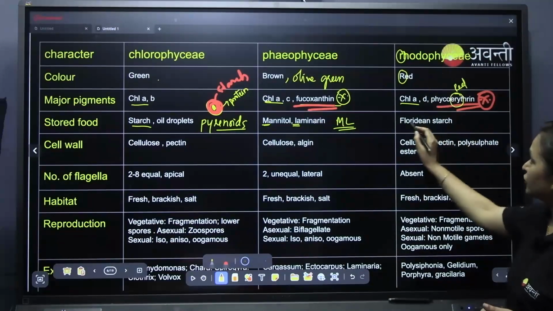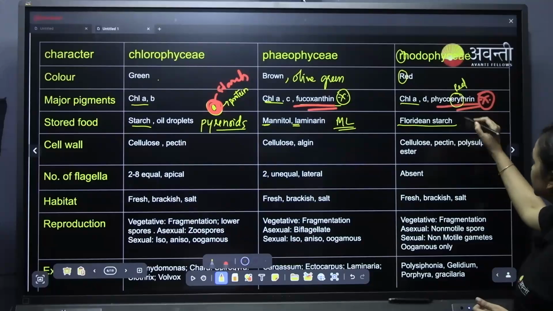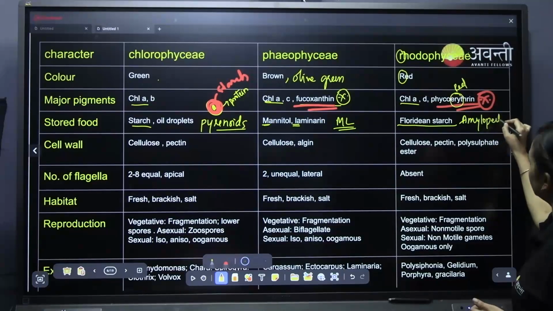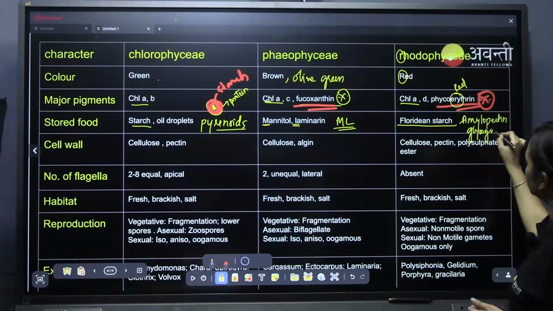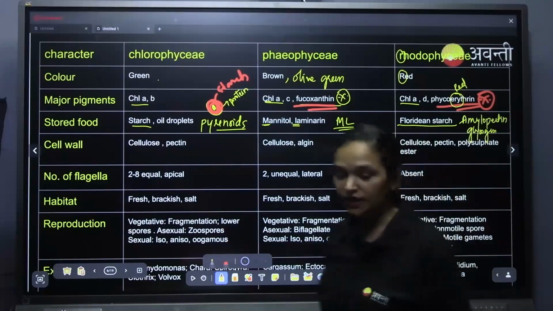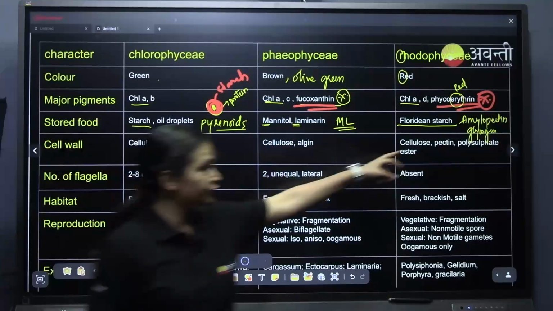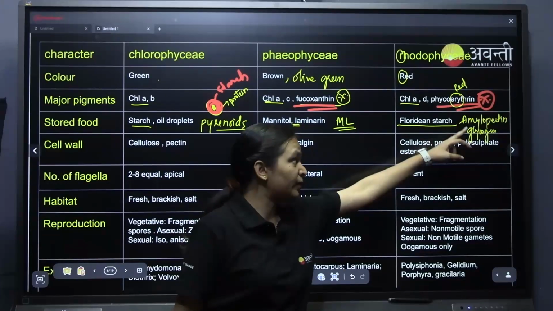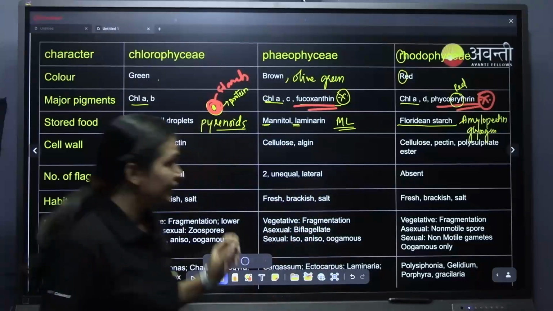And for Rhodophyceae, it is floridean starch, and it resembles amylopectin and glycogen. Glycogen is the stored food in animals like us. Floridean starch resembles amylopectin and glycogen. This is also an important point, you can note it down.